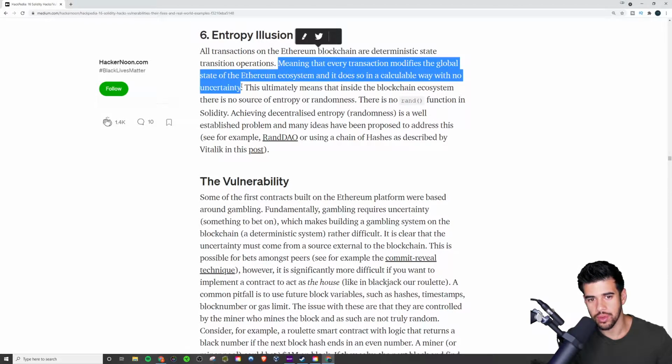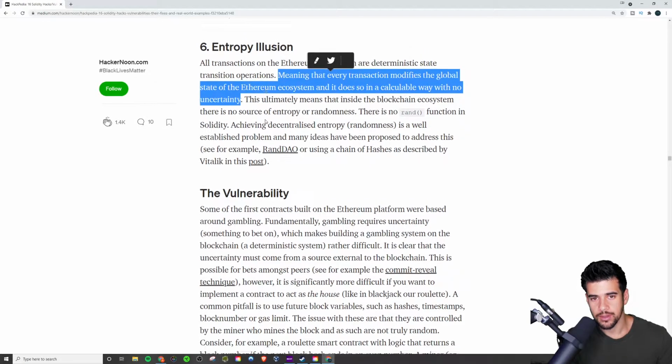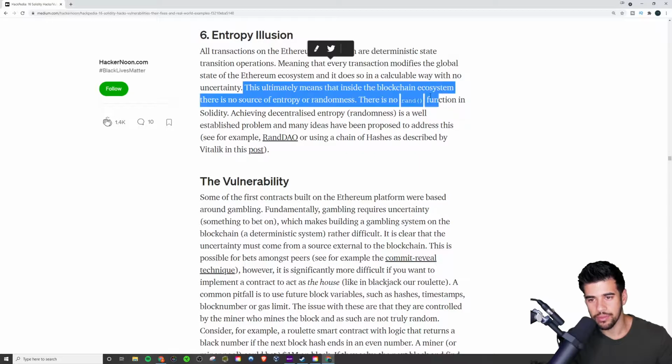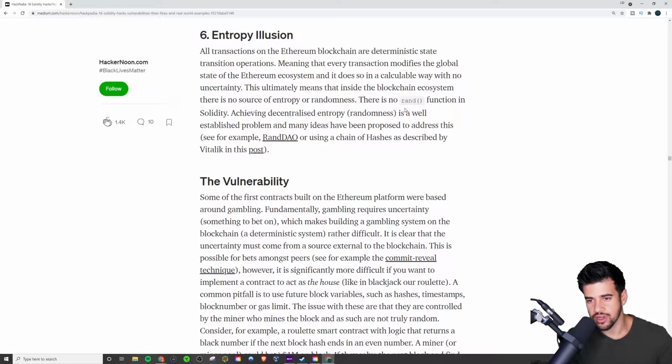a calculable way with no uncertainty, right? So there's no uncertainty whatsoever. So this ultimately means that inside the blockchain ecosystem, there's no source of randomness. So there's no rand function. If you're familiar with other programming languages, there's pretty much always a way to generate a random value, normally like some built-in rand function. So that does not exist at all whatsoever in Solidity, right?